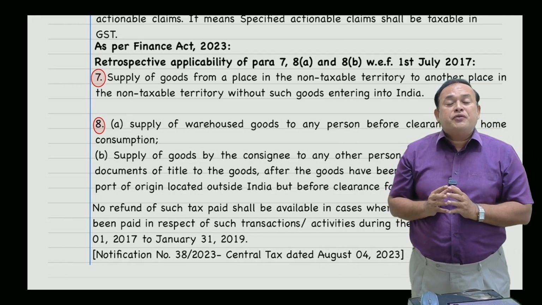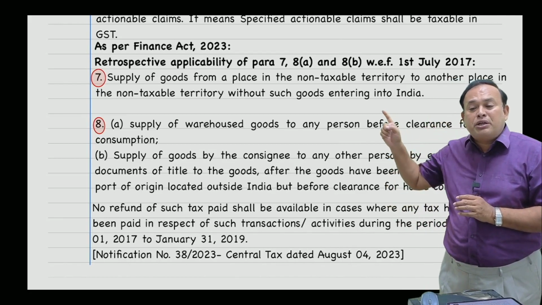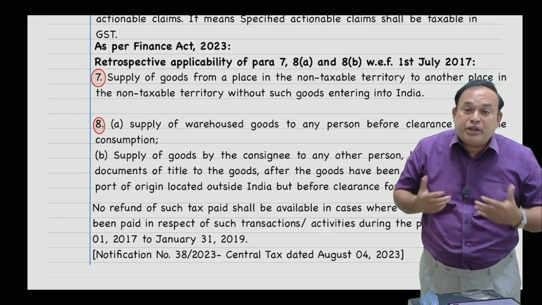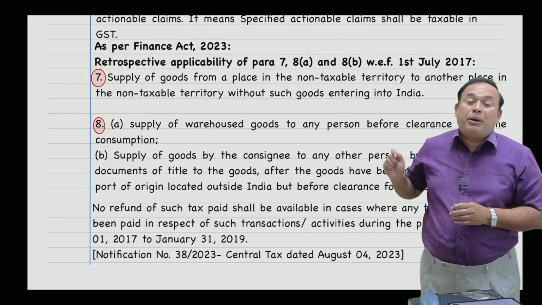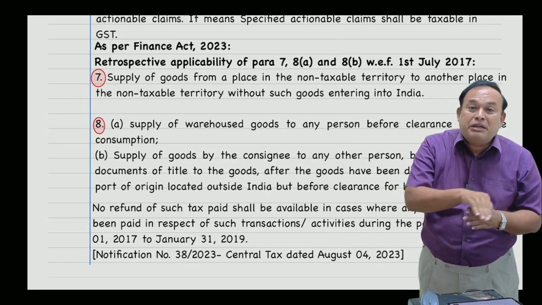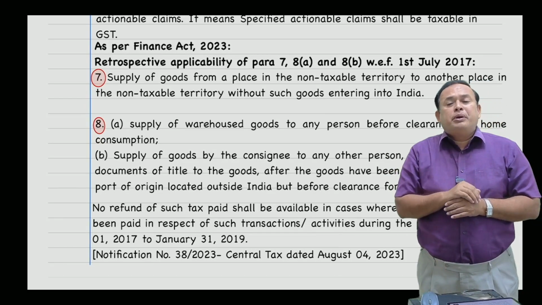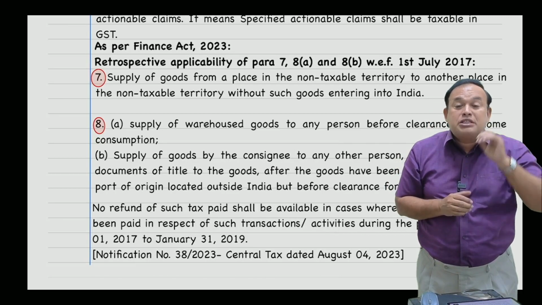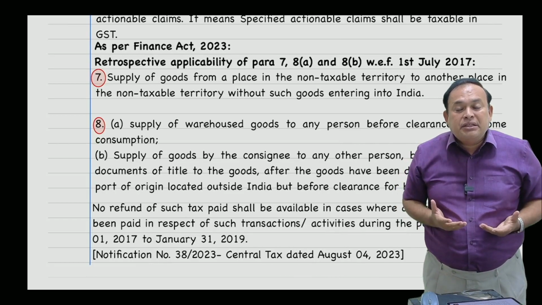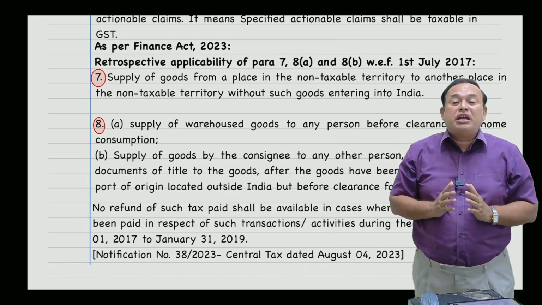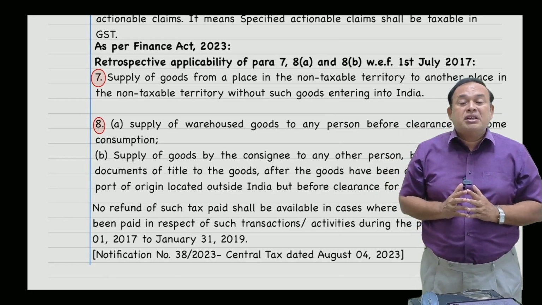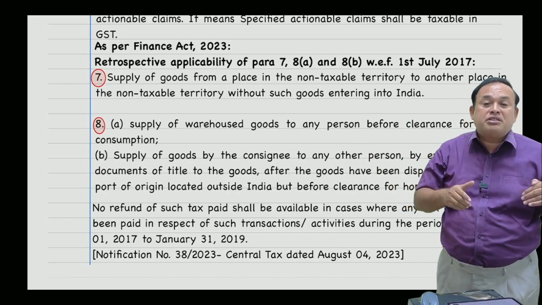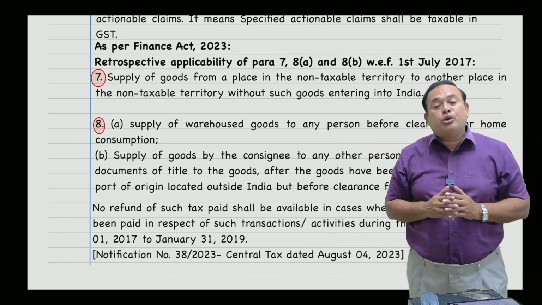From that date onwards, point number 7 and point number 8 of Schedule 3 are effective. Though these points were introduced in between, around the year 2019, in spite of that, their application is from 1st July 2017 onwards, set by amending the provision in the Finance Act 2023, which is applicable for our coming exam of May 2024 onwards.